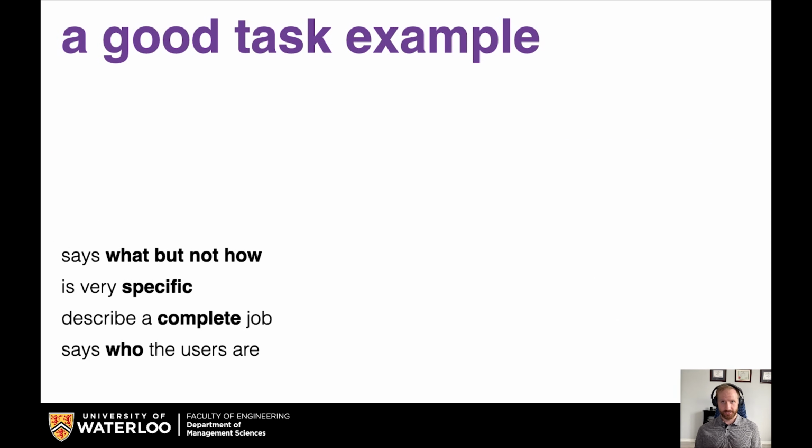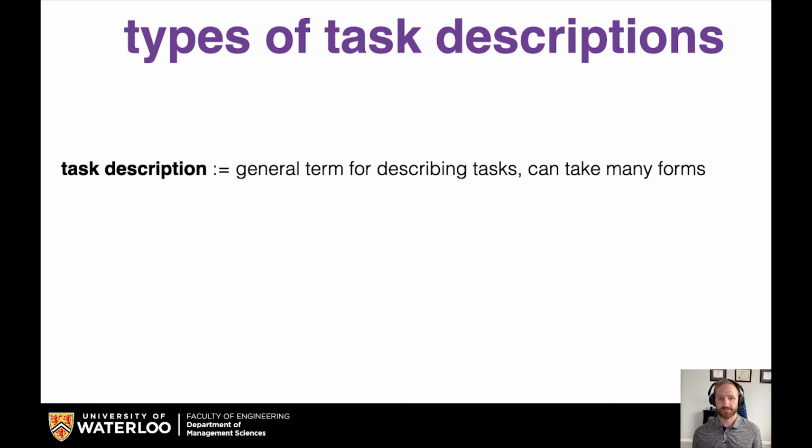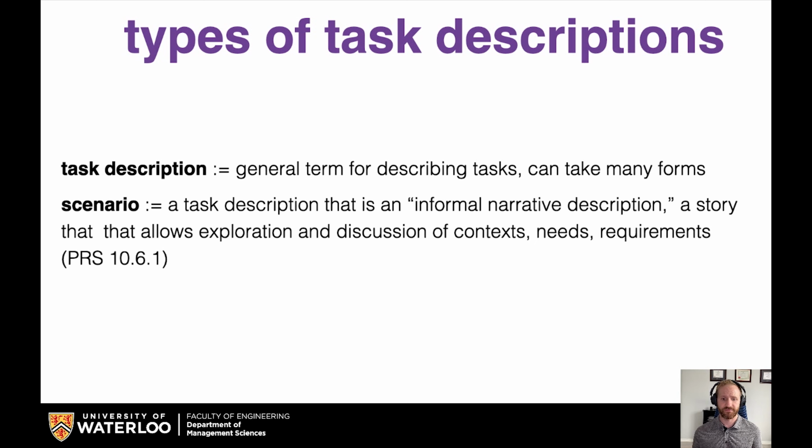So to completely summarize, a very good task example will say what but not how. It's very specific, describes a complete job, and says who the users are. There are different types of task descriptions. A task description is a general term describing tasks, and it can take many different forms. A scenario is a task description that is an informal narrative description, a story that allows exploration and discussion of contexts, needs, and requirements. And you can take a look at the textbook to understand more about scenarios.